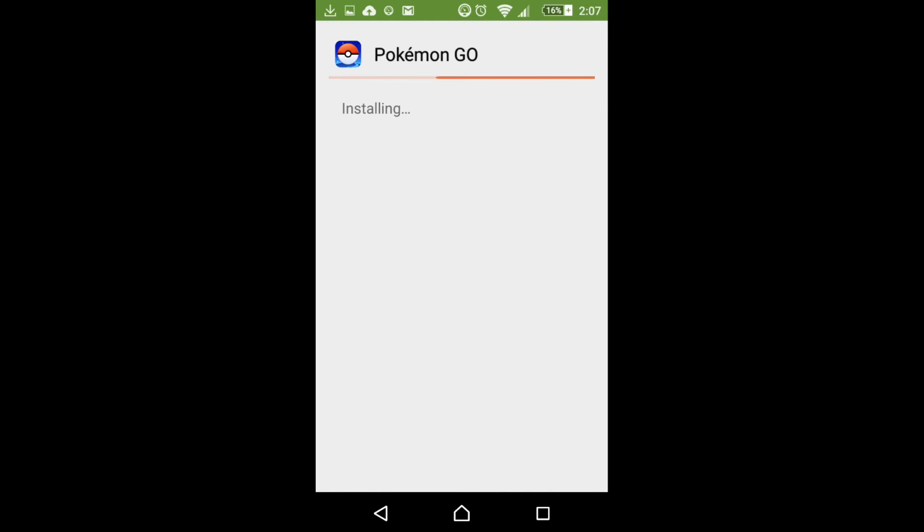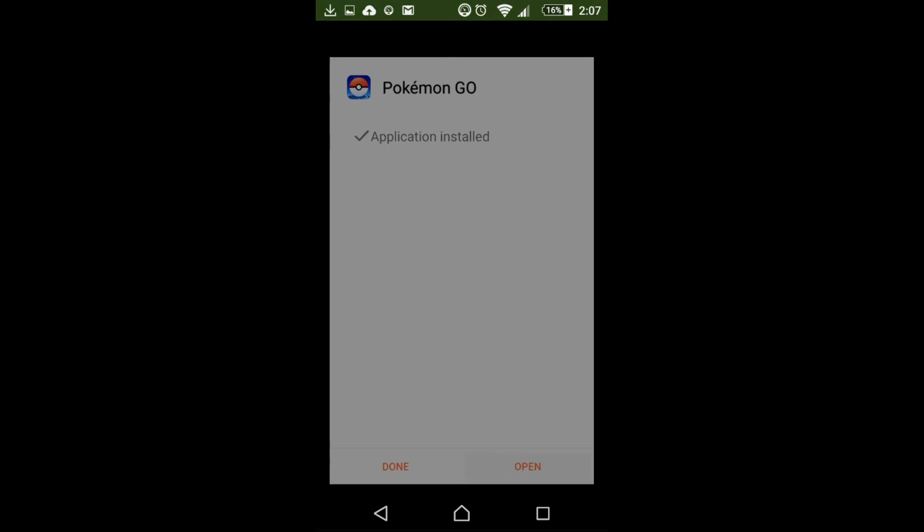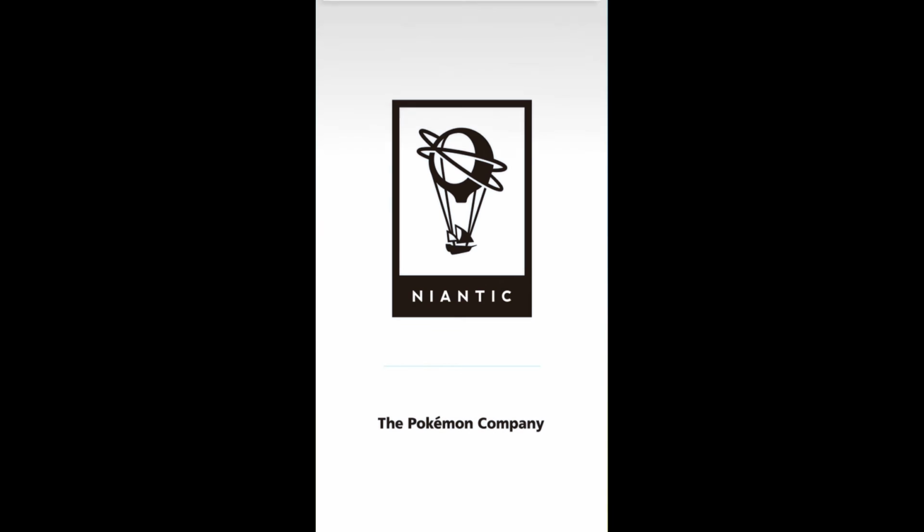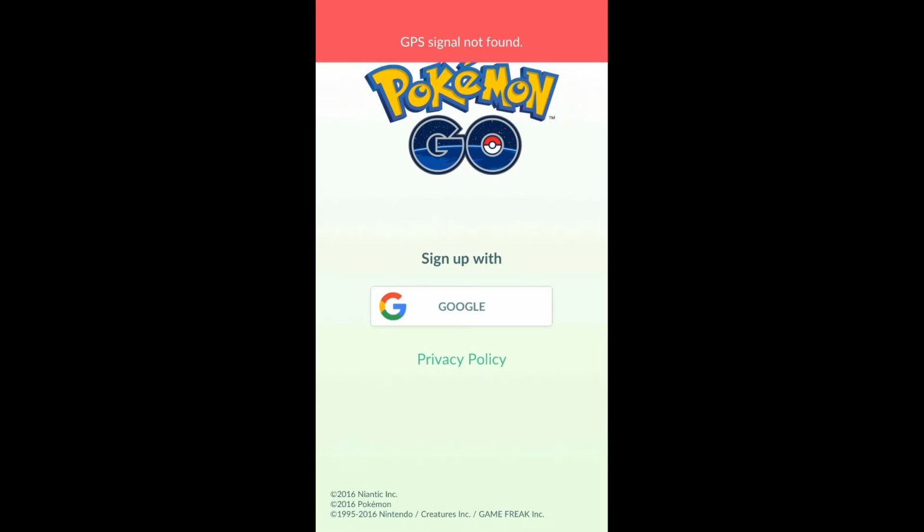So with the application installed, you just open it, you wait for the game to run. When you finish installing it, this is what it comes out with. So always remember, have a really good 4G or 3G signal, and always open your GPS. As you can see, mine isn't open yet.